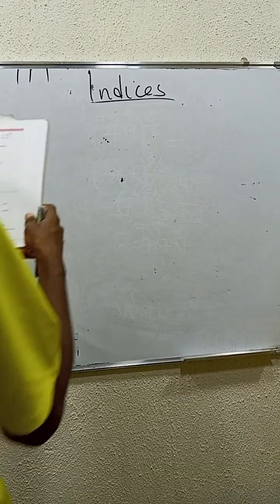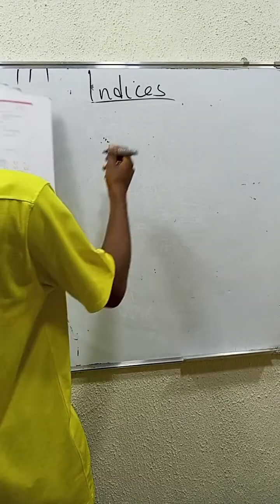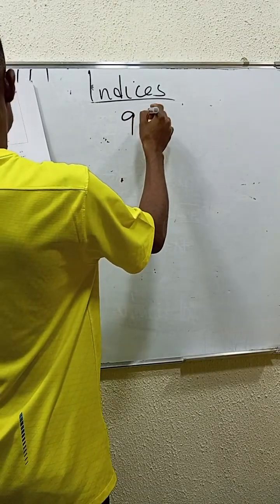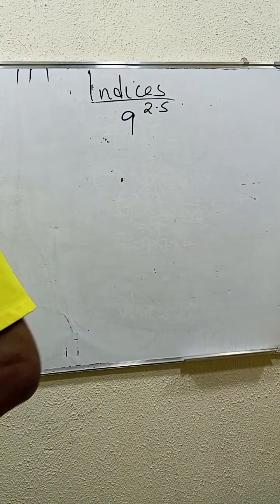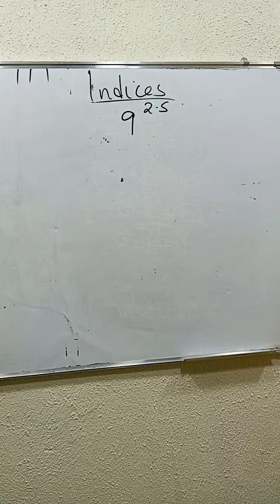So the next one we'll look at is 9 to the power of 2.5. We have decimal power here. How are we going to do this? This is very simple. You can actually try to do that yourself. Let's see what you got.